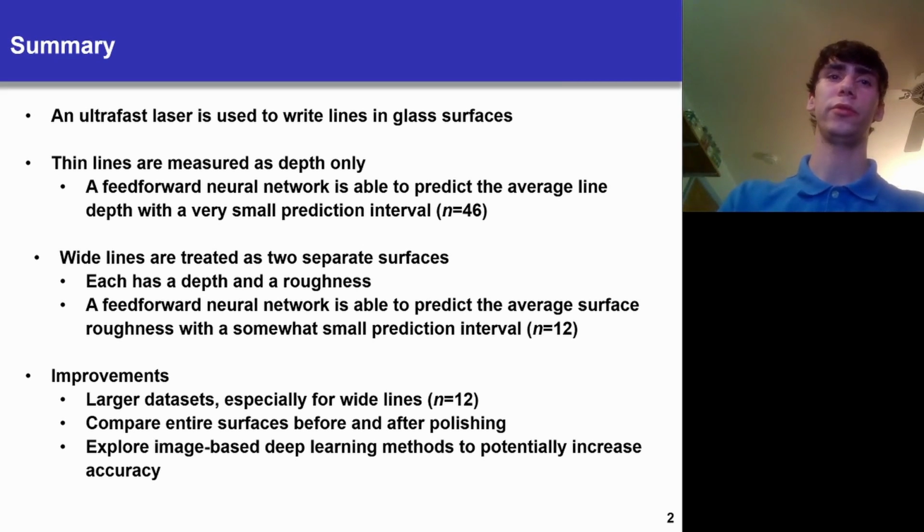A feed-forward neural network is able to predict the average surface roughness of that line bottom with a somewhat small prediction interval. Improvements that can be made on this process are using larger data sets, especially for wide lines, comparing entire surfaces before and after polishing rather than using only after polishing data, and exploring image-based deep learning methods to potentially increase accuracy.